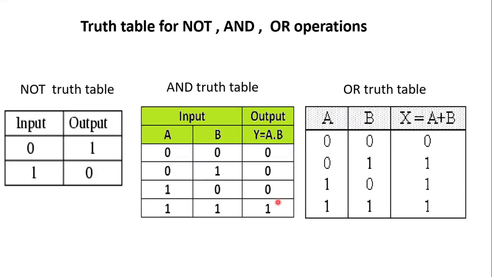Question number 6. Read. Explain the logical operators in Boolean algebra. You don't try to explain; you mention the logical operators of Boolean algebra. Next question is to mention the logical operators in Boolean algebra.